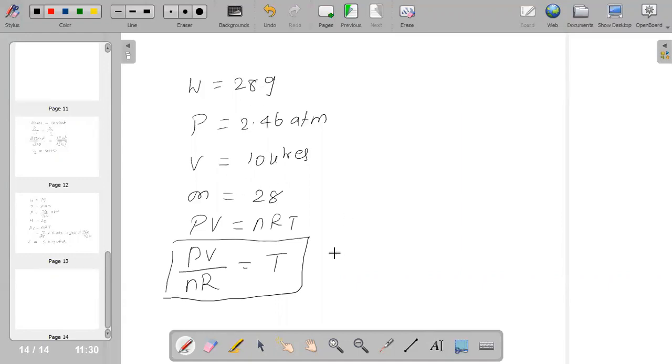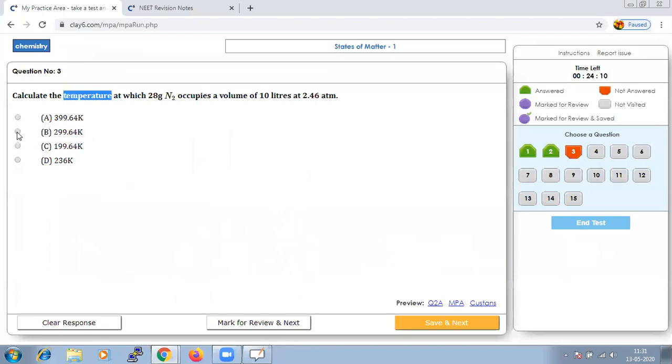Substituting, pressure is 2.46, volume is 10, divided by 0.0821, and n will be 1 since it is 28 by 28. If we calculate this, we'll get an answer of 299.64 Kelvin. Hence the option should be B. Let us save that and go to next.